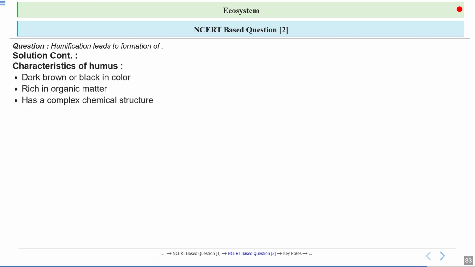Humus has a complex and heterogeneous chemical structure formed from the decomposition of plant and animal residues by microorganisms. It is important for soil fertility because it is the storehouse of all the nutrients. It acts like a sponge, helping soil hold water and nutrients.